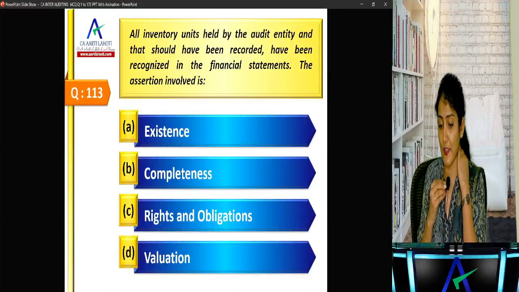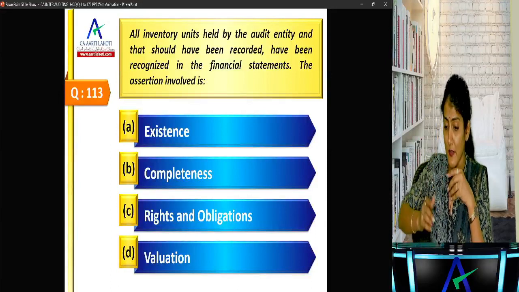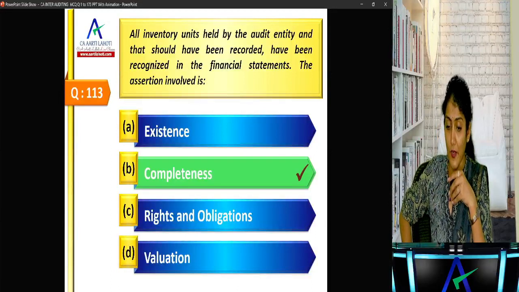Next one, all inventory units held by the entity should have been recorded, have been recognized in the financial statements. The assertion involved is completeness. Whenever you see the word all, okay.